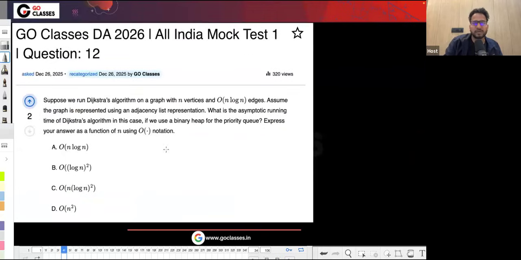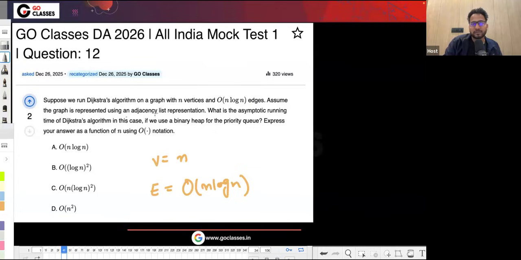This question is basically related to Dijkstra time complexity. They are saying, suppose we run Dijkstra on a graph with n vertices and edges are order of n log n. They have not given theta or any other notation. It is order of n log n. The number of vertices is n, and the number of edges at most could be order of n square, if you remember. This is when the graph is a complete graph, when every node is connected to every other node. But here they are saying it is order of n log n.